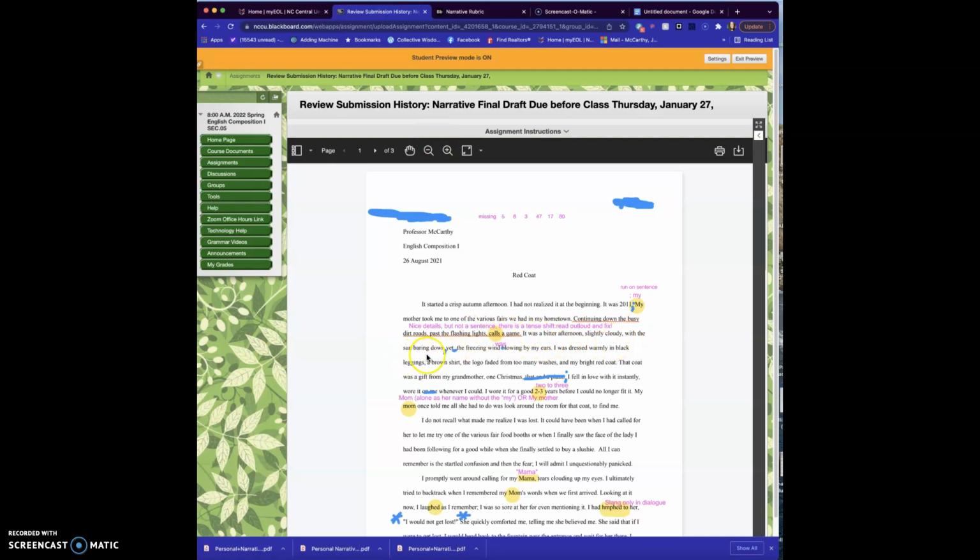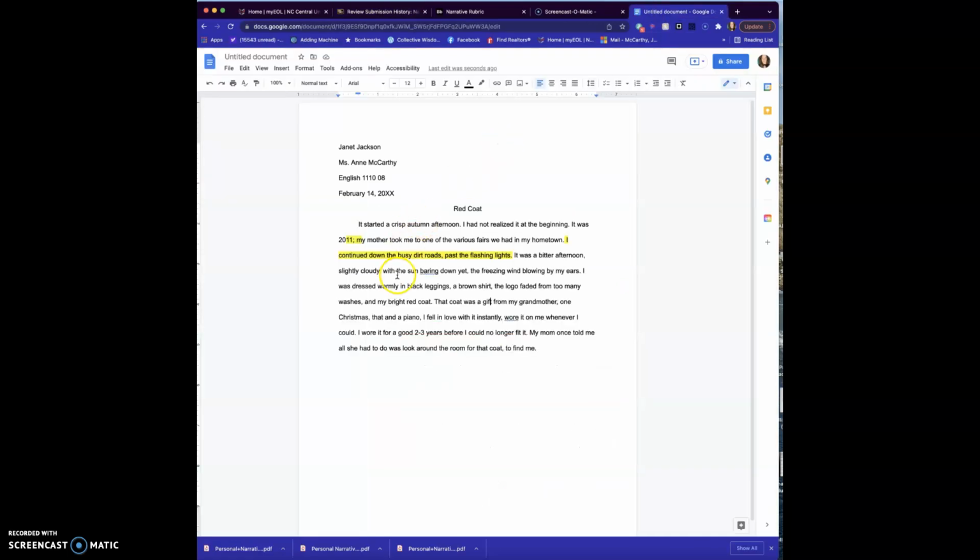Notice with the sun bearing down, yet the freezing rain. So this looks like the comma was in the wrong place. So now it needs to be here. So let's come over here and look. So bearing down, yet. So the comma was in the wrong place. So I'm going to take the comma off and put it in the right place. And I'm going to highlight right there.